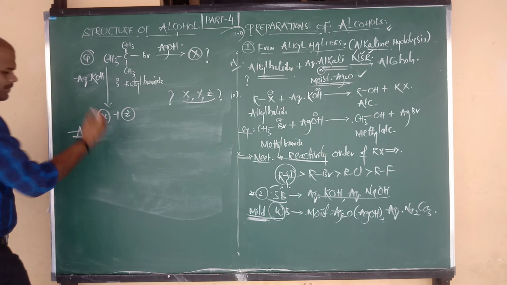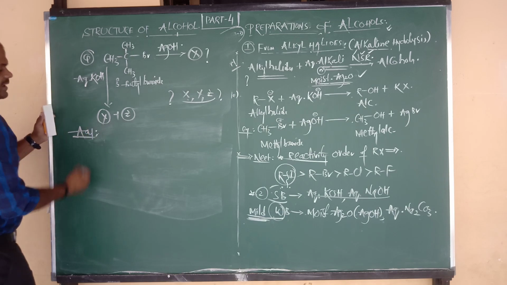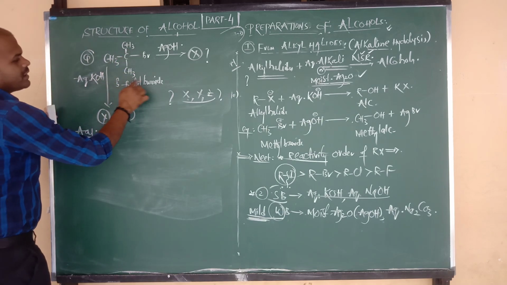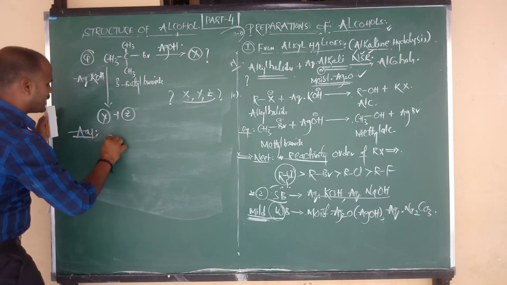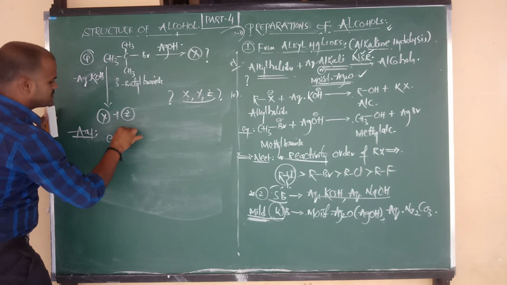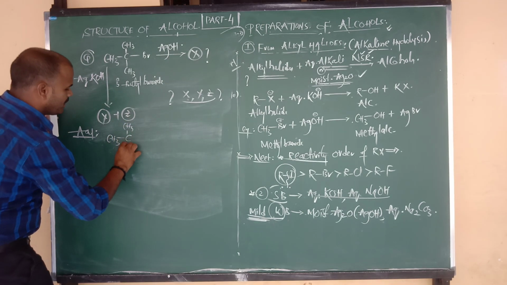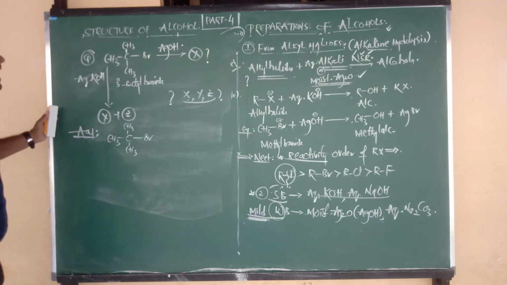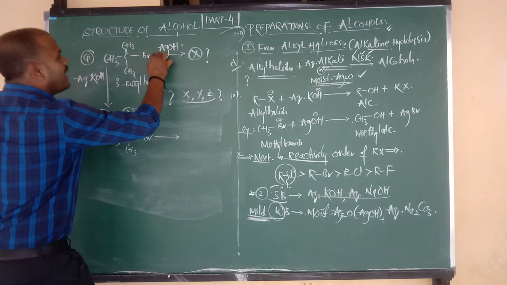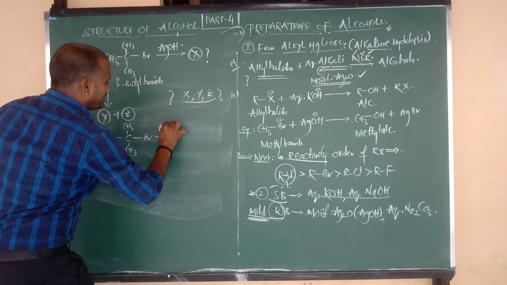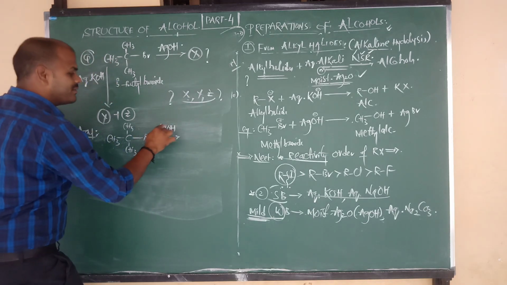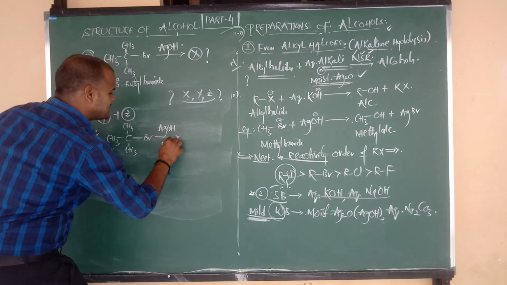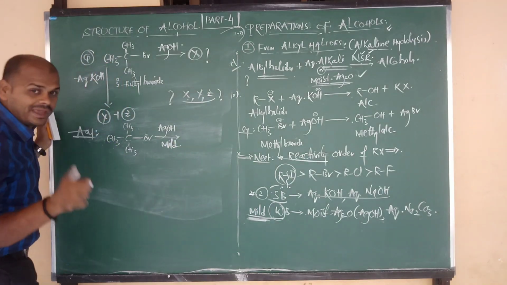I am going to solve it here. Listen carefully. They have given tertiary butyl bromide. Once again I am going to consider the structure: CH3 bonded to C, with CH3 above the plane, CH3 below the plane, and Br. Tertiary butyl bromide undergoes reaction with AgOH, or we can say silver hydroxide. This is nothing but a mild base, a weaker base.